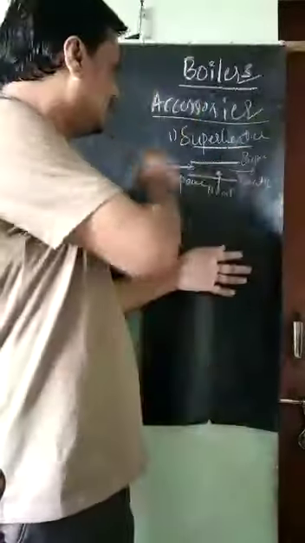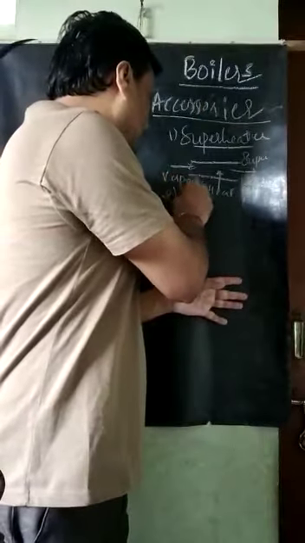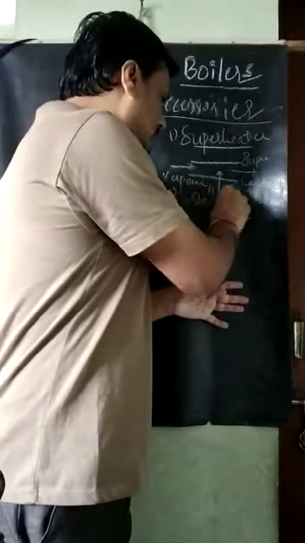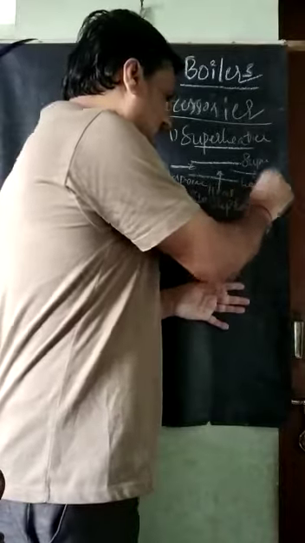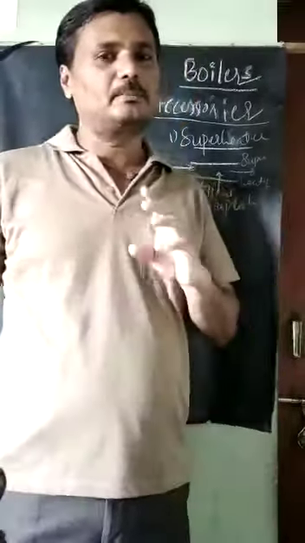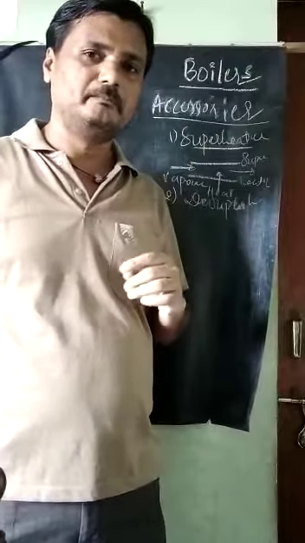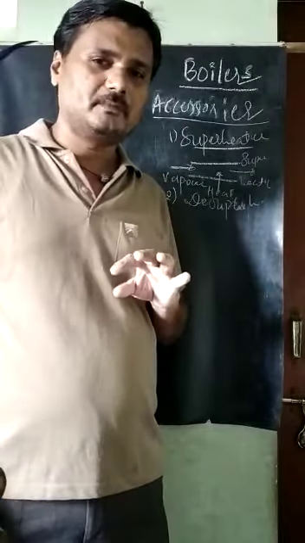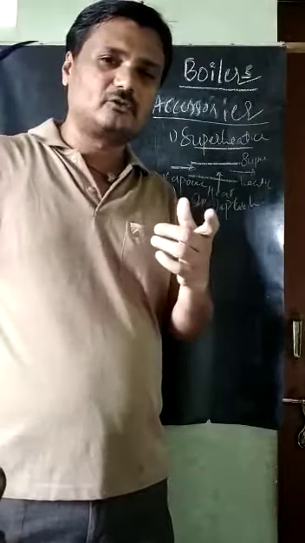Next, another one is the de-superheater. Superheater means converting vapor to superheated vapor or steam. De-superheater is nothing but the reverse of that superheating.